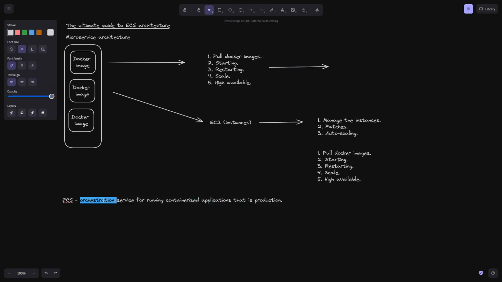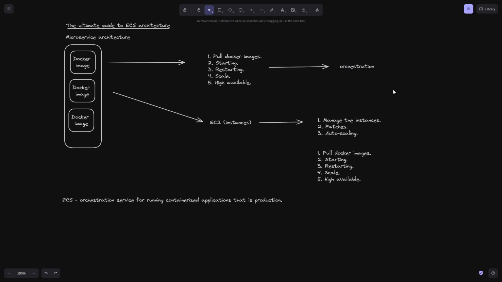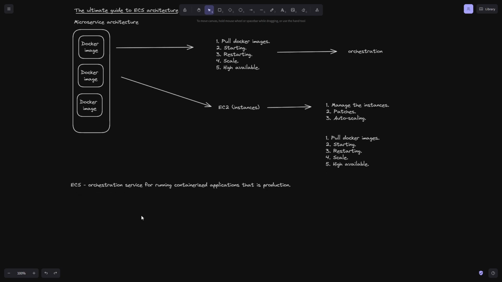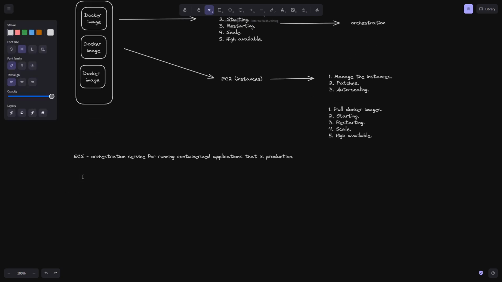I'm just going to copy this here and put it here. This is what orchestration is. And so it's better than running it on EC2, because then all of this moves into the platform in terms of how it's handled. Now, another thing about ECS is that on one hand, it's an orchestration platform, but it's also managed, which means that it, like I've stated, handles all of the really unsexy slash tedious administrative tasks. And I've mentioned examples of that, right?